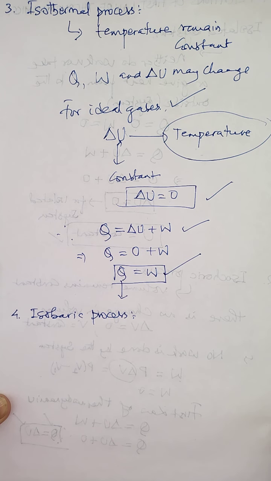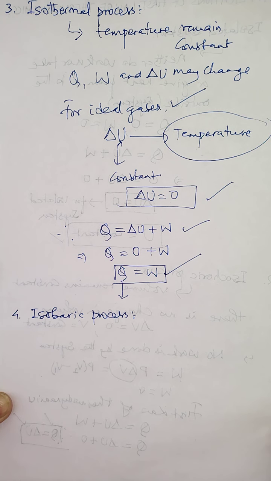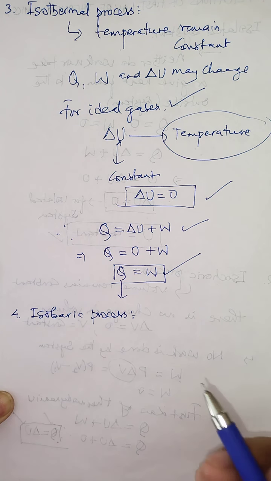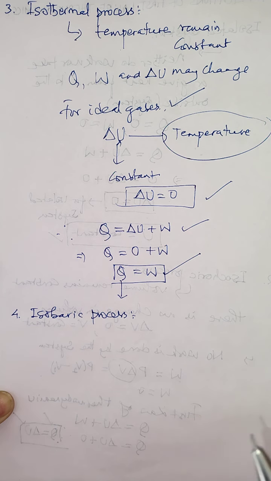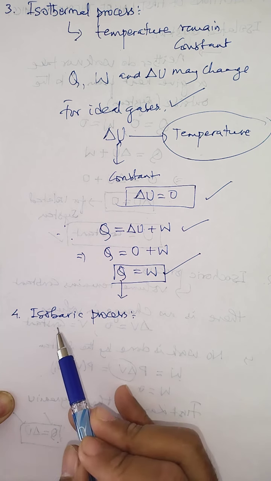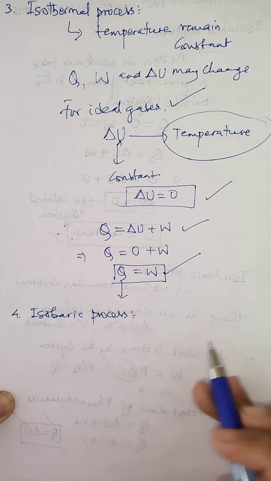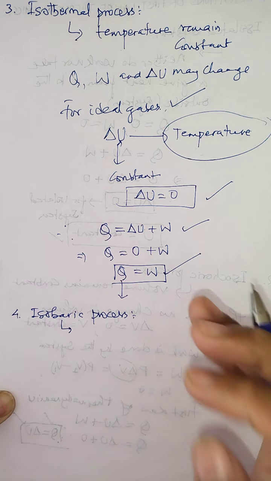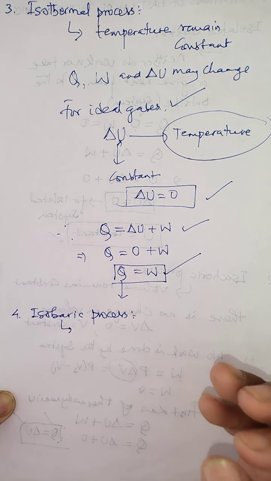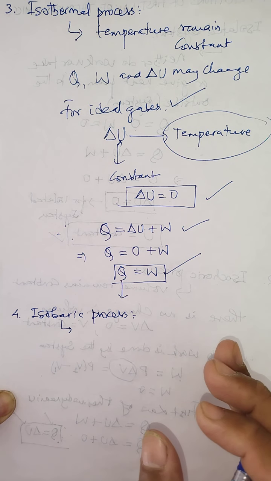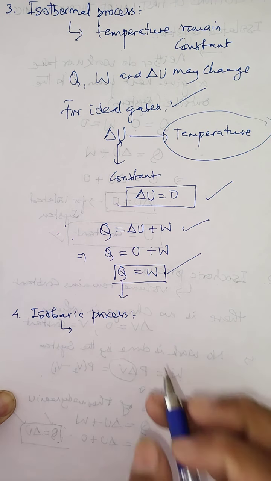Alright, dear children, now we discuss the last two processes that are applications of the first law of thermodynamics. The next process, which also occurs at constant pressure, is called the isobaric process. Now we'll discuss it in detail. When I use the word isobaric, this "baric" is related to the barometer, and what does a barometer measure? Pressure. So an isobaric process is basically a process that takes place at constant pressure.